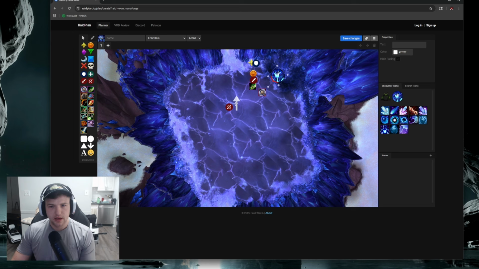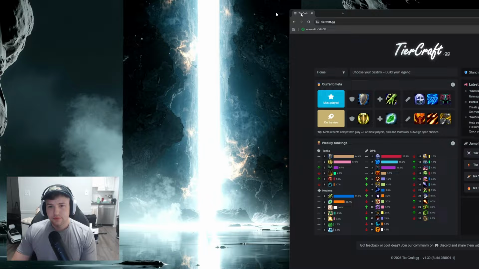And then they also have arrows and other functionality that you can stretch out and make bigger. So a lot of different things that you can do with raidplan.io. It's a little bit more simple. It has one purpose for the most part, but very useful if you're trying to push into higher raid groups. So that is raidplan.io.